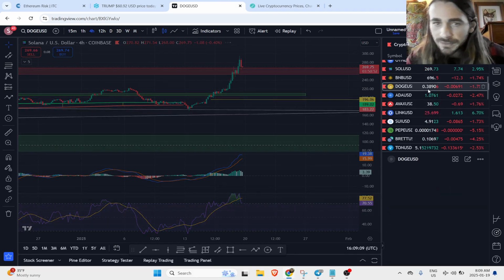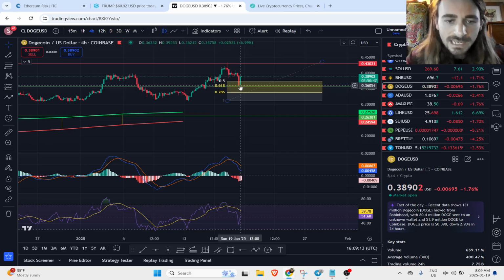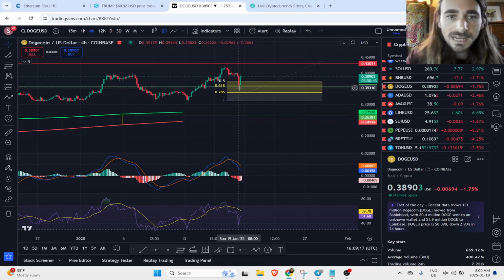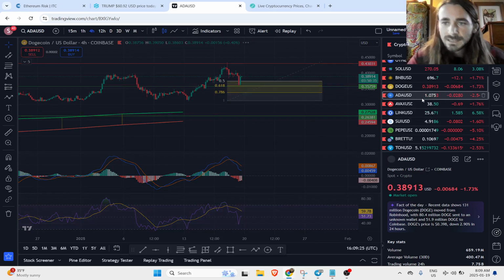Things kind of bleeding a little bit. We see Doge. Yeah, Doge came back, tagged our 618. We got our entry, and we're now bouncing back up. So I mentioned this one yesterday. Looks good. Again, 618 retest of that support and currently bouncing.